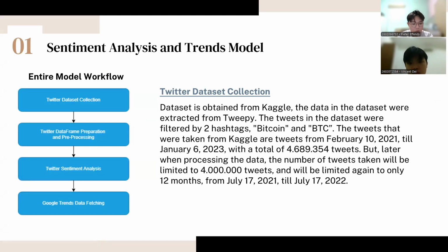Here you can see the entire workflow for this model, starting from Twitter dataset collection. The dataset is obtained from Kaggle. The data in the datasets were extracted with TweetPy. The tweets were filtered by two hashtags, hashtag Bitcoin and hashtag BTC. The tweets taken from Kaggle are from February 10, 2021 till January 6, 2023, with a total of around 4.6 million tweets. But later, when processing the data, the number of tweets taken will be limited to 4 million, and limited again to only 12 months from July 17, 2021 till July 17, 2022.